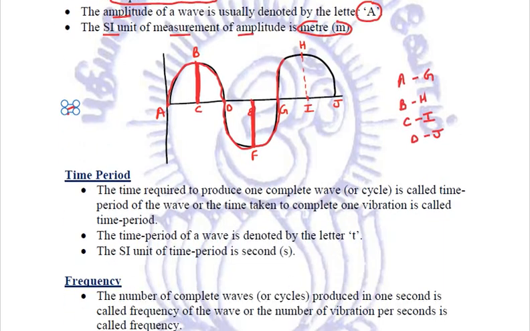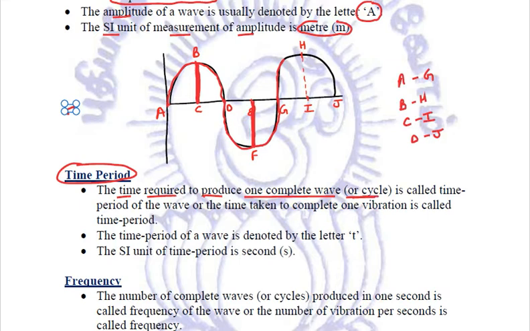Coming to the next characteristic, that is the time period. Now what exactly is time period? It is the time required to produce one complete wave or one complete cycle.